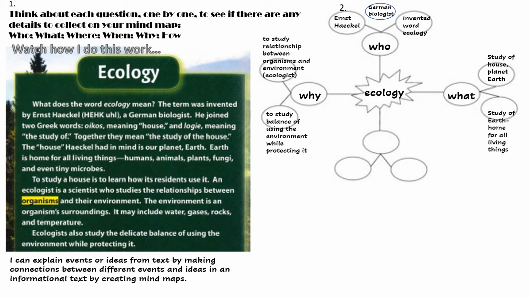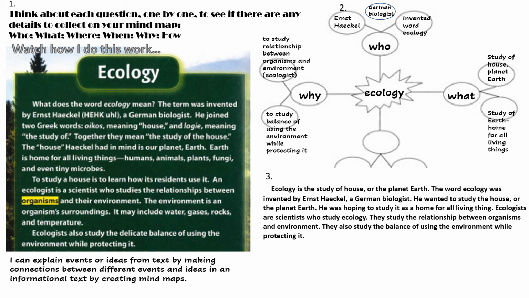Now I want to look back over my mind map and I want to think, how can I use these details to explain ecology? Well, here's how it looks. I'm going to start with, what is ecology? Ecology is the study of the house or the planet Earth. So that made the most sense for me to tell you what it was. But now I'm going to go to those who details because obviously Ernest was really, really important. So then I think I'm going to go what, maybe to the who, and then I think I'm going to end with the why. Okay, back to it. Let me start over.